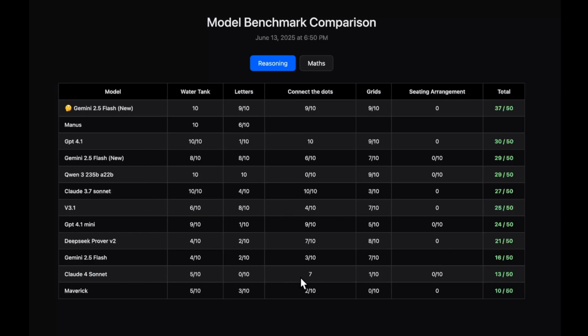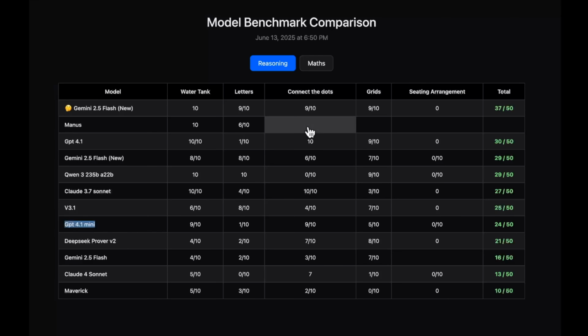For some weird reason it is actually not performing well and is kind of behind Claude 3.7 Sonnet. The Claude 3.7 Sonnet that I'm using here is the API version, and the Claude 4 Sonnet used here is the chat version. Maybe the system instructions they are using are causing some issues, but most probably people will be using the chat interface. Anyway, keeping that aside, Claude 3.7 Sonnet is the only model that has scored a 10 out of 10, surprisingly followed by GPT 4.1 mini.